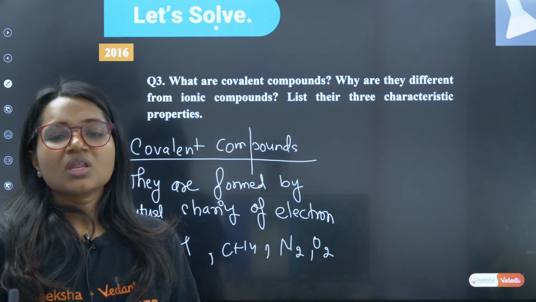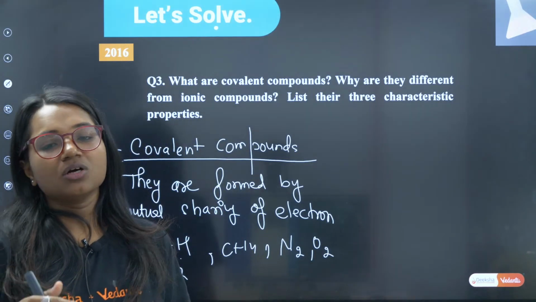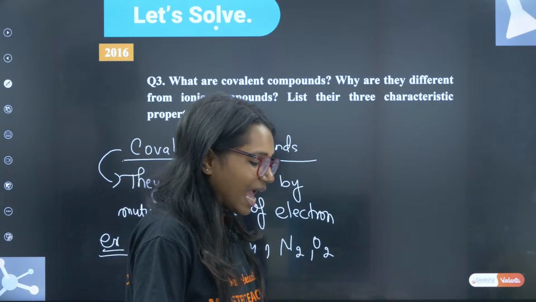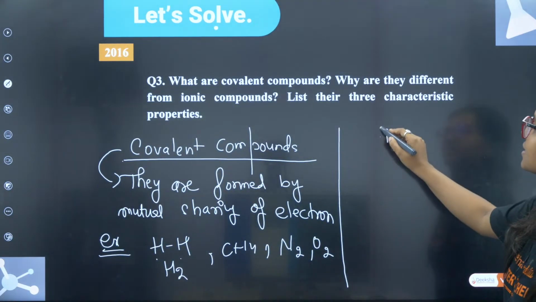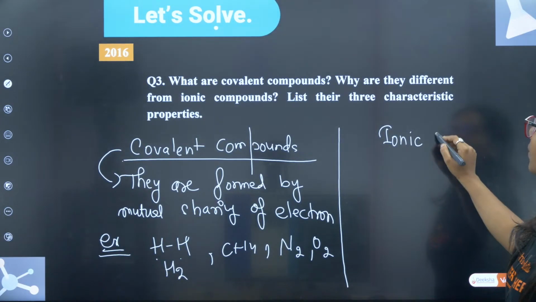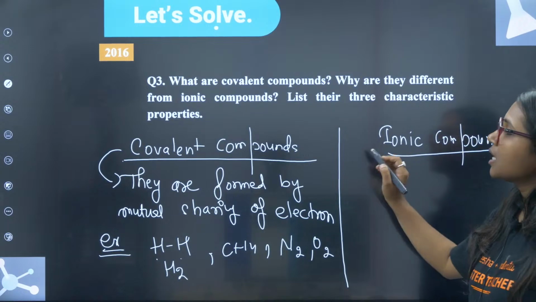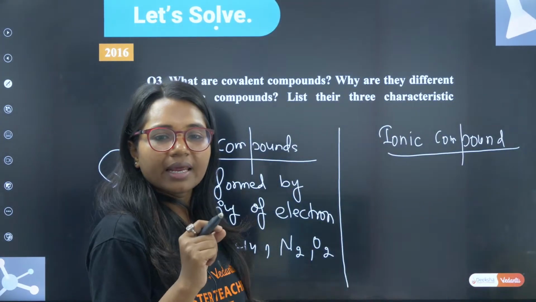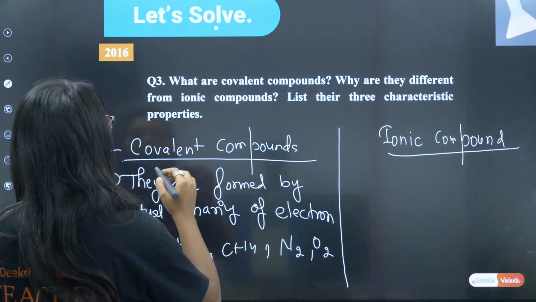Very good, Rohit. Ionic compounds are formed by gain and loss of electrons. They have high melting and boiling point. Absolutely correct. Covalent compound clear? And ionic compound, what is ionic compound, guys? You can also write the point here. Very good, Netra. Very good, Gautami.